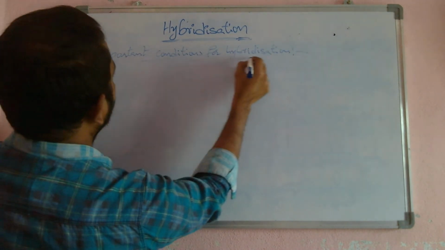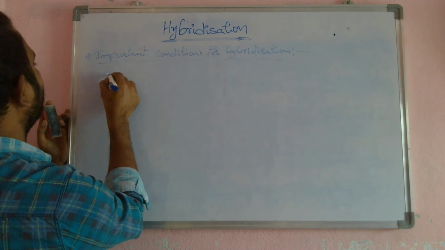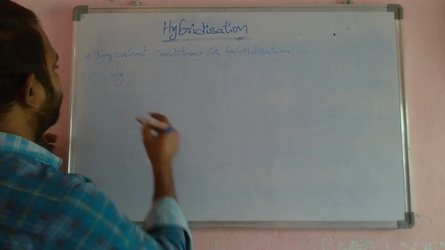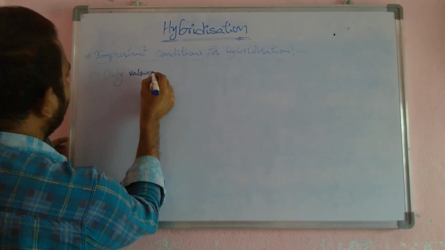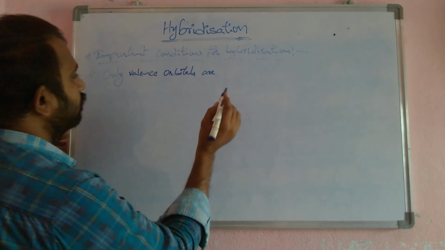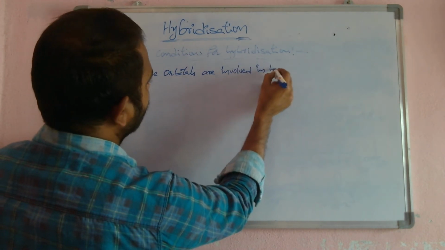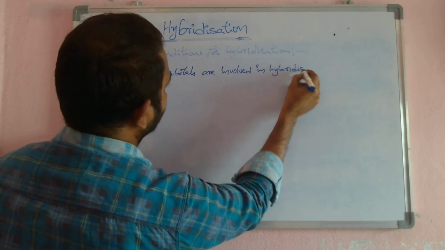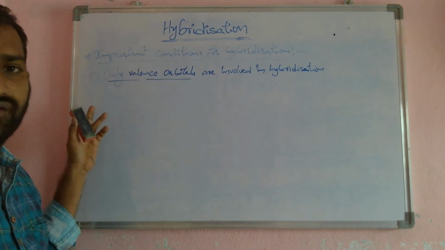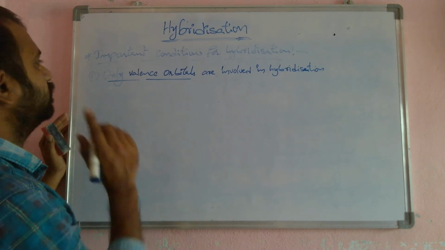First, only valence orbitals are involved in hybridization. Core orbitals are not involved in hybridization. This is the first condition.